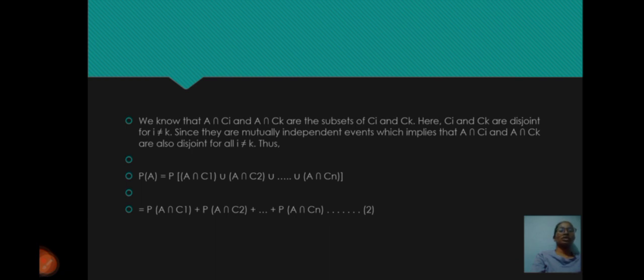Thus P(A) = P(A ∩ C1) + P(A ∩ C2) + ... + P(A ∩ Cn). Let's consider this as equation 2.